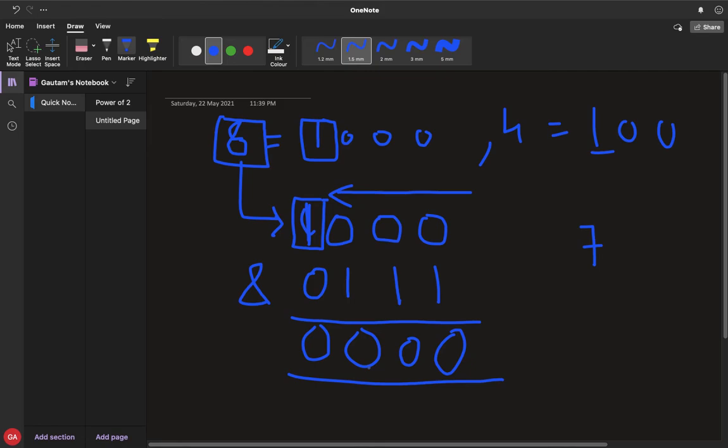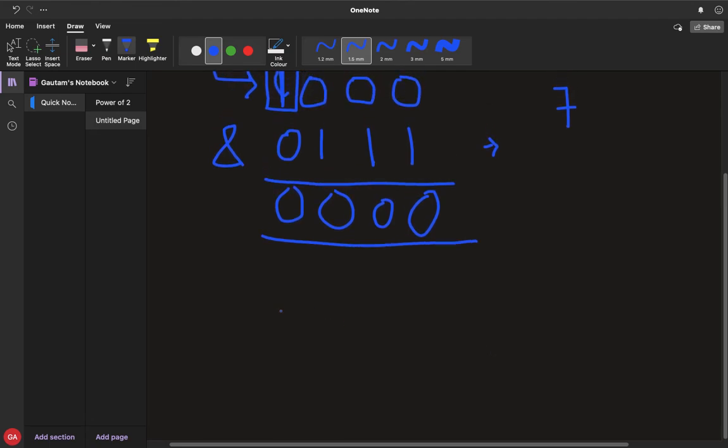So let me explain one more time. If there is a number n, and it is a power of 2, then n AND n minus 1 will always give us 0. And if there is a number, let's suppose 10, what is 10 in binary? 1010. And we need to check whether it is a power of 2 or not. So we'll do 10 minus 1, that is 9.